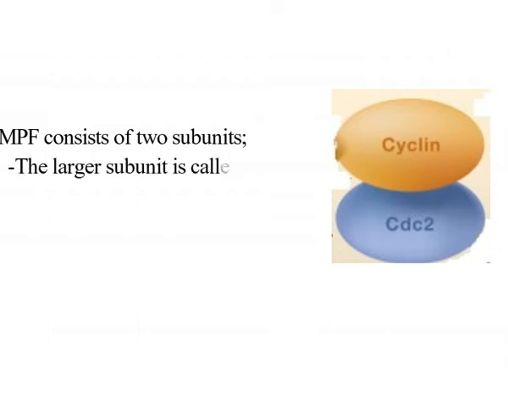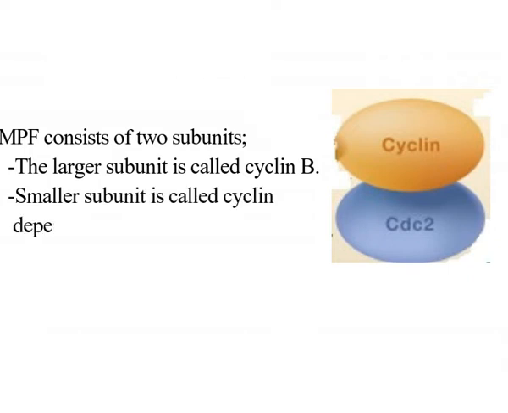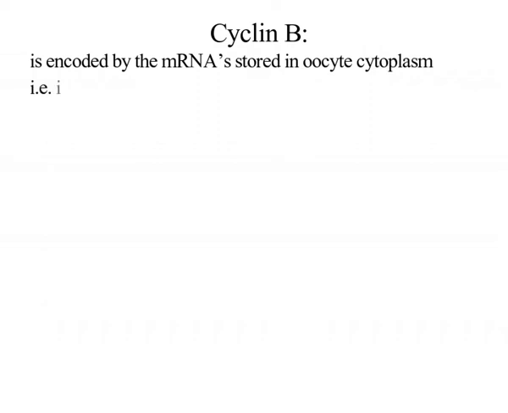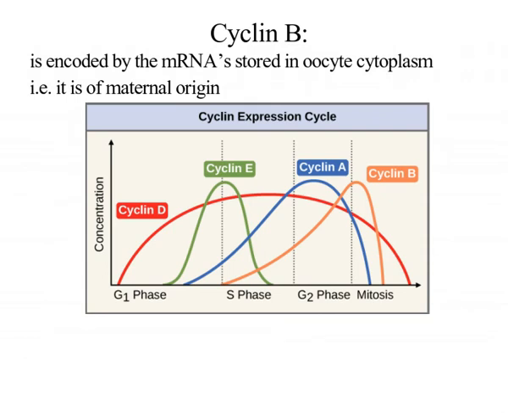The larger subunit is called the cyclin B, while the smaller subunit is called the cyclin dependent kinase, like P34. The cyclin B is encoded by mRNAs stored in oocyte cytoplasm. That is, this cyclin B is maternal in origin. The cyclical behavior of cyclin, that is accumulation during S phase and degradation once the cell reaches the M phase, regulates mitosis of rapidly dividing blastomeres.